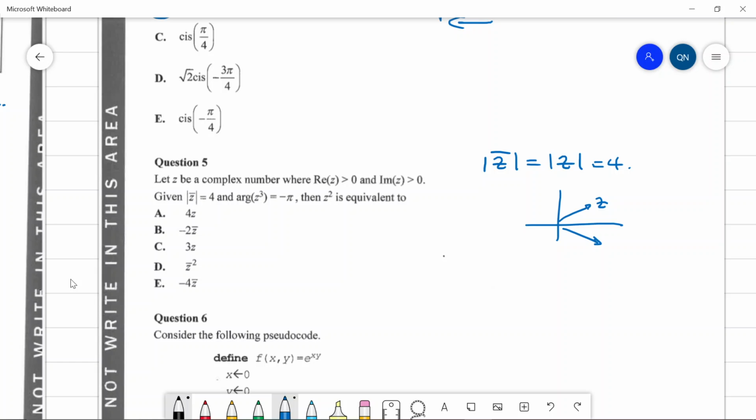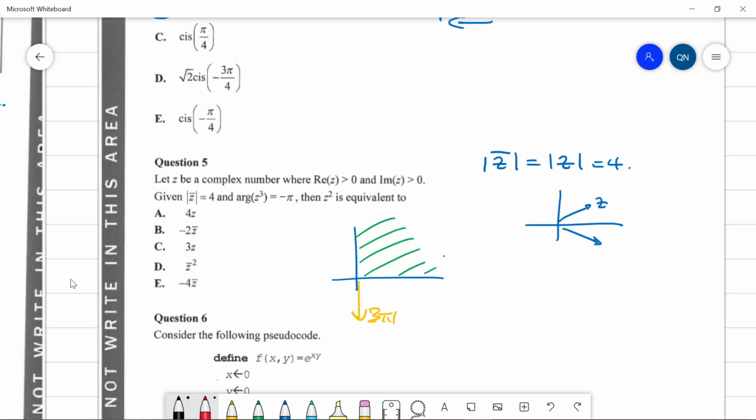Arg of Z cubed is -π. We also know that real part of Z is greater than 0, imaginary part of Z is greater than 0. So it's going to be over here. So we have a positive argument. Okay, and when the argument of Z cubed is -π, we're going to be landing down here. This is the cube. That suggests that Z must lie on this red line here.